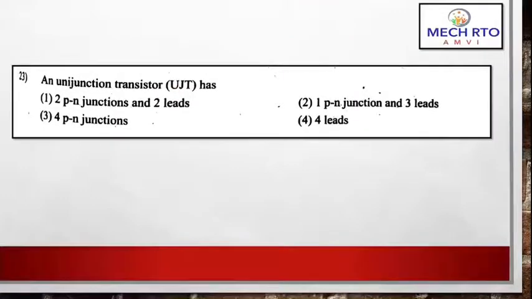An unijunction transistor UJT has, so the options are 2 PN junctions and 2 leads, 4 PN junctions, 1 PN junction and 3 leads, 4 leads. So basically what he is trying to say is, what does the UJT look like, and what are the terminals of your UJT? He is asking this question.